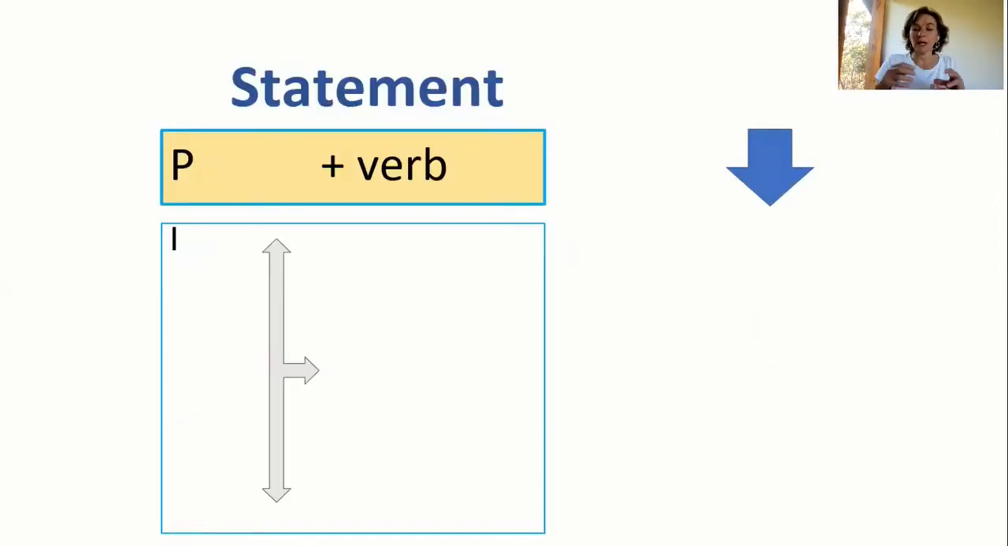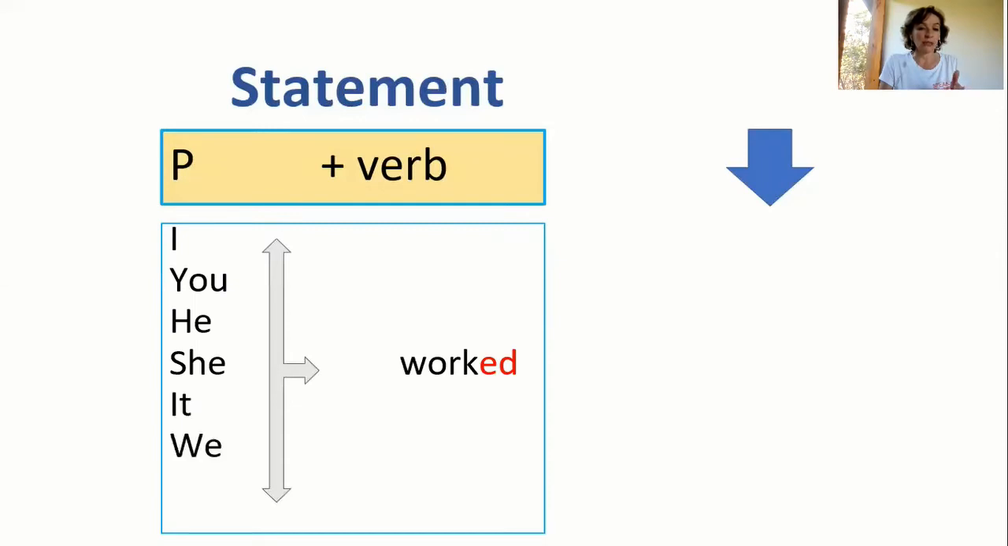How do we structure a sentence? Of course, we need a person or personal pronoun: I, you, he, she, it, we, and they. And here's a verb in the past. Not just work, but worked.